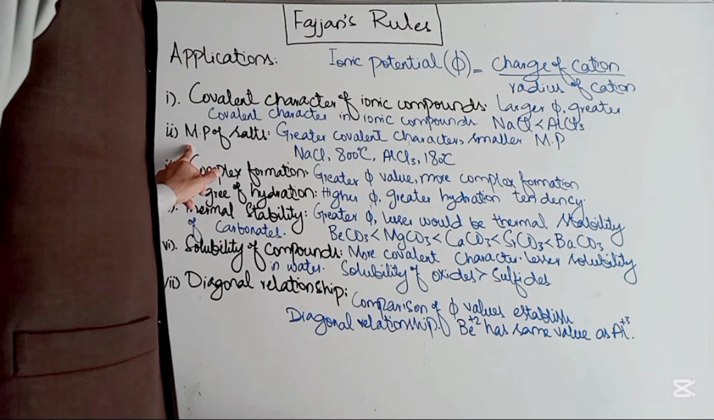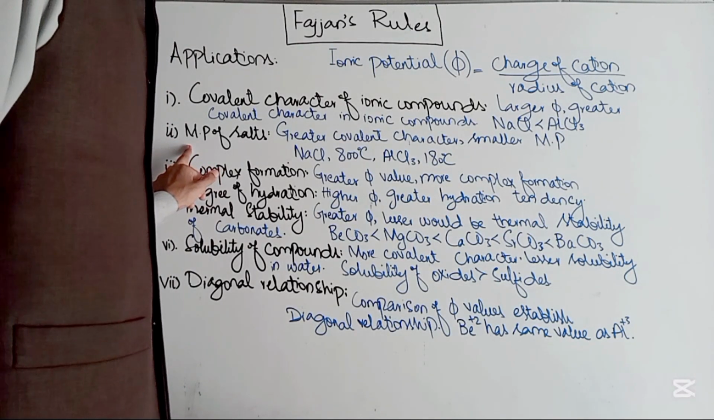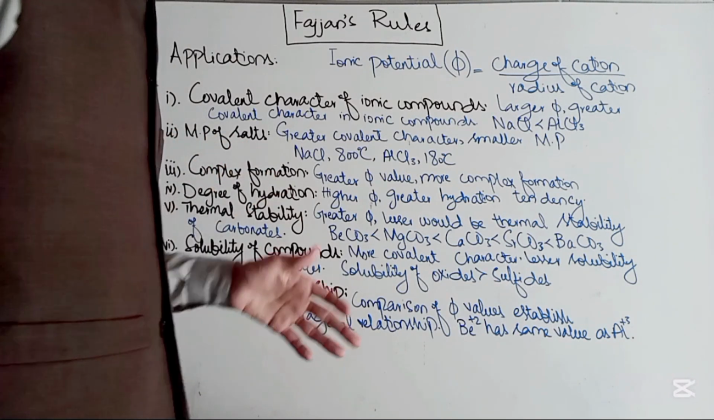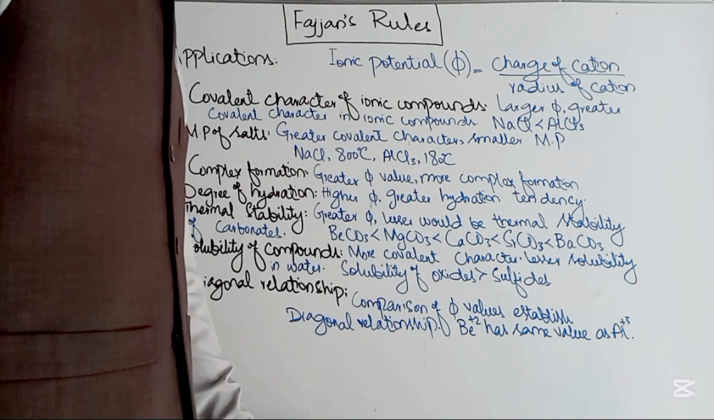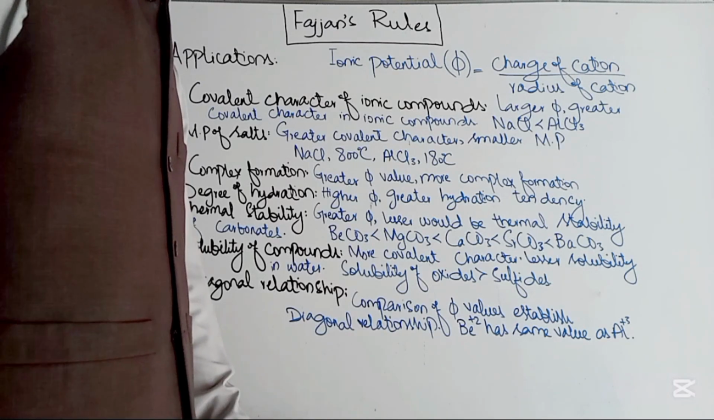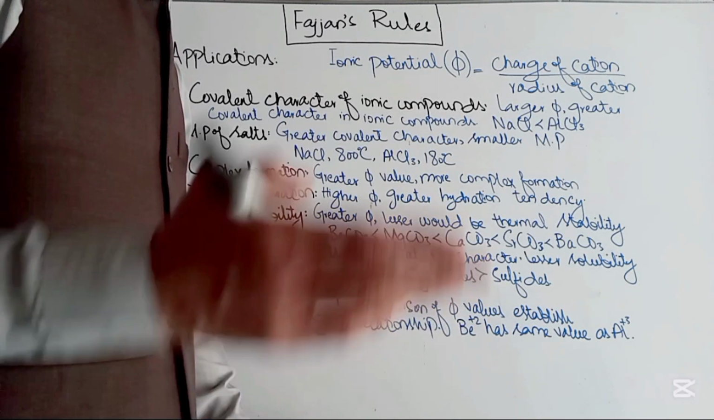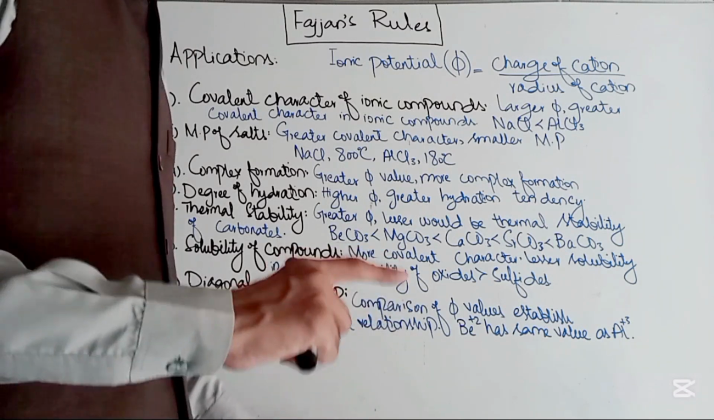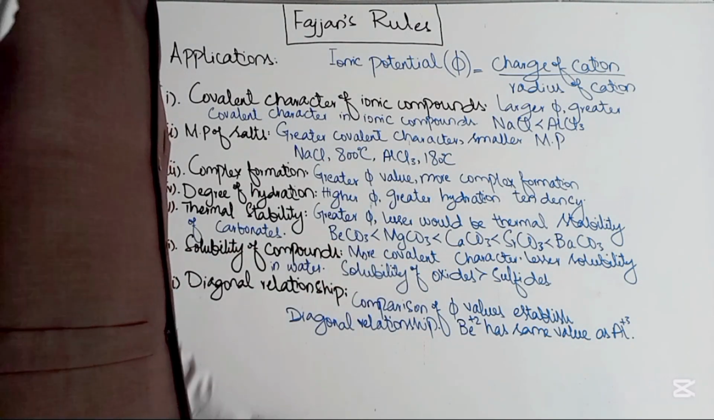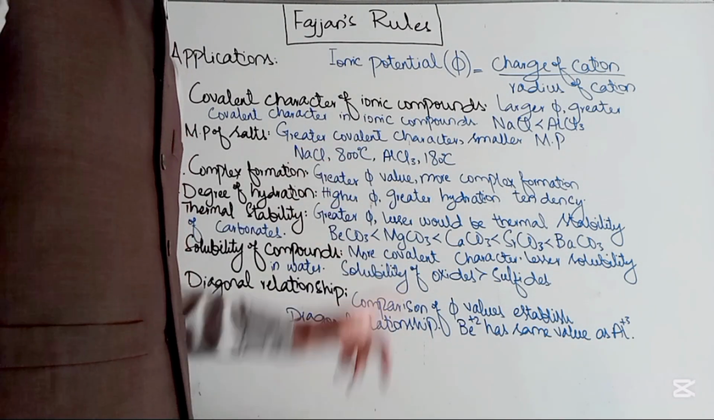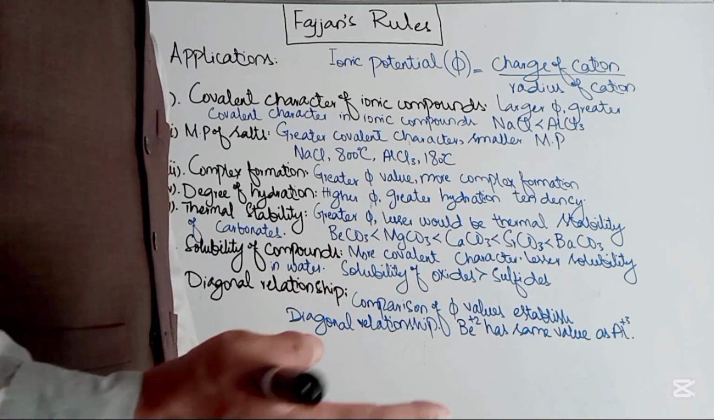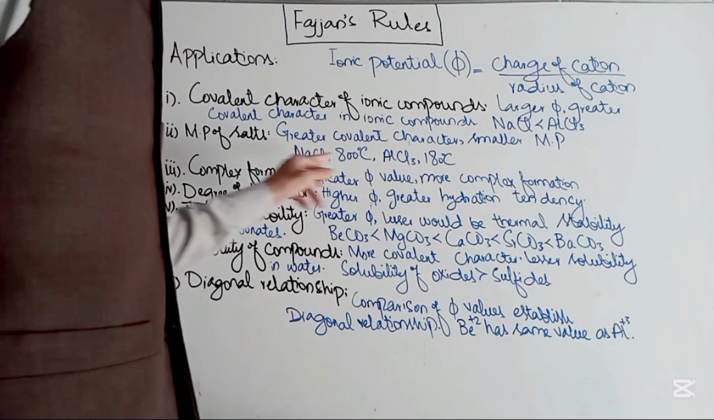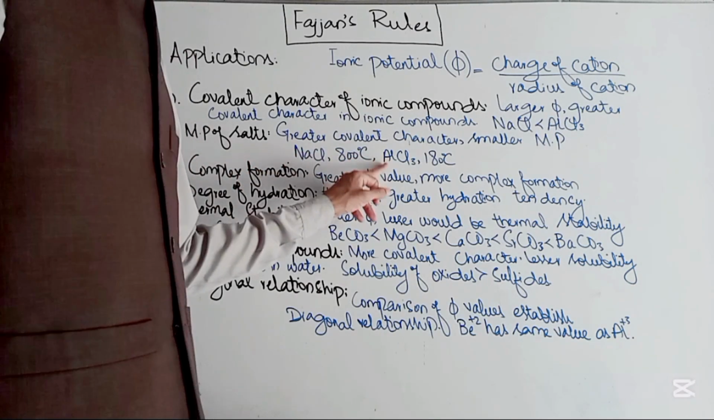The point number 2 is very important as far as salts and ionic compounds are concerned: melting points of salts. We are given two or more salts and we are asked which of the salts would have the greater melting point and which would have the smaller melting point. Keep in mind that the greater the ionic character in a salt, the greater would be its melting point. So now we can predict which salt would have the greater melting point and which the smaller. We are given two salts, sodium chloride and aluminium chloride.